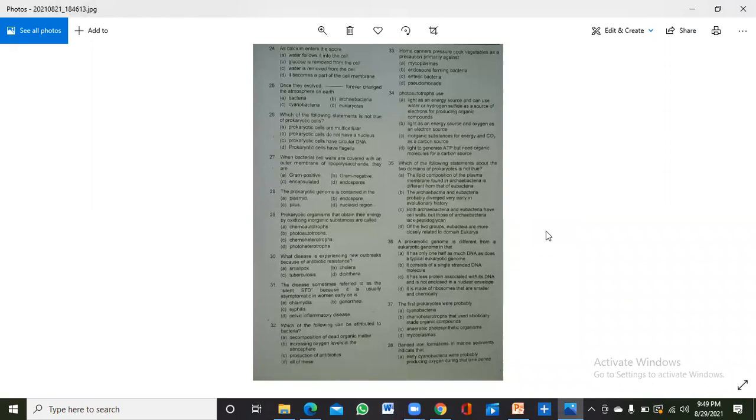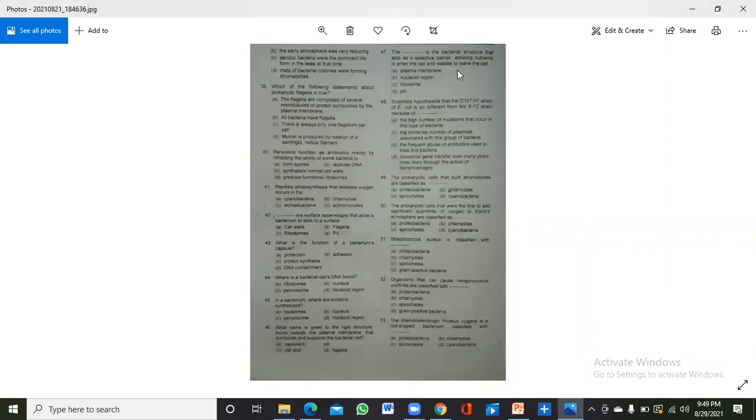Now if we proceed further, here is the question: which of the following statements about prokaryotic flagella is not true? The flagella are composed of several microtubules, proteins surrounded by the plasma membrane. All bacteria have flagella. There is always only one flagellum per cell. Motion is produced by rotation. So motion is produced by the rotation of a semi-rigid helical filament. This is the correct choice.